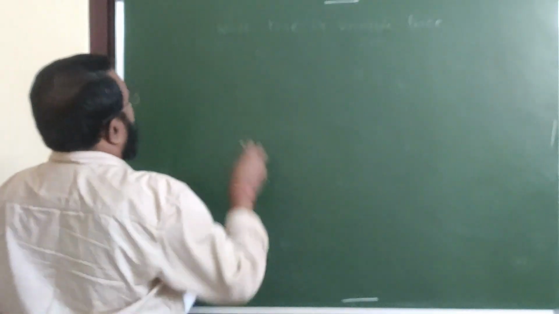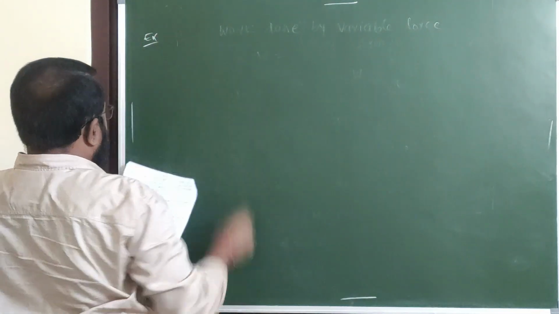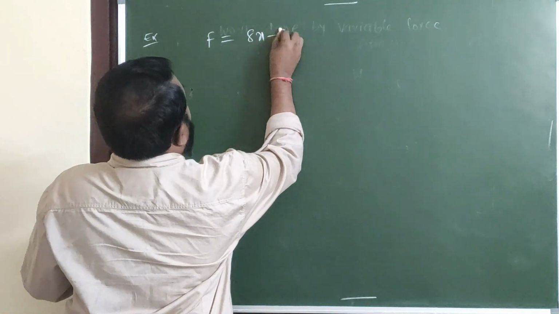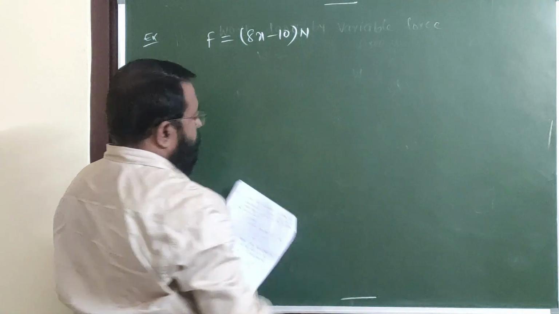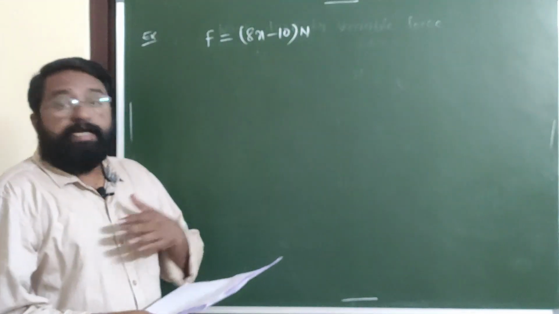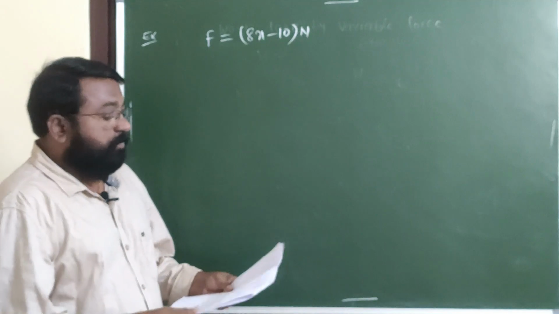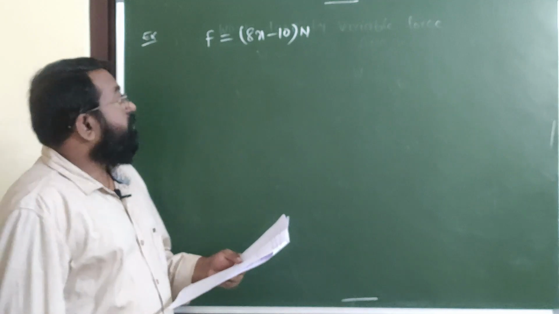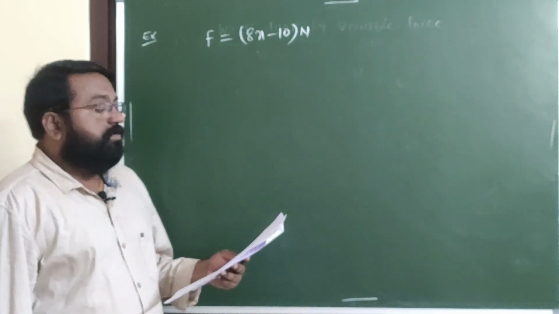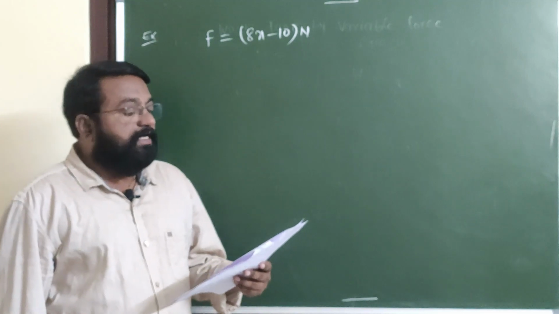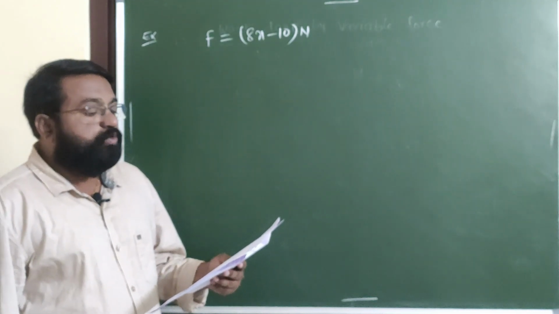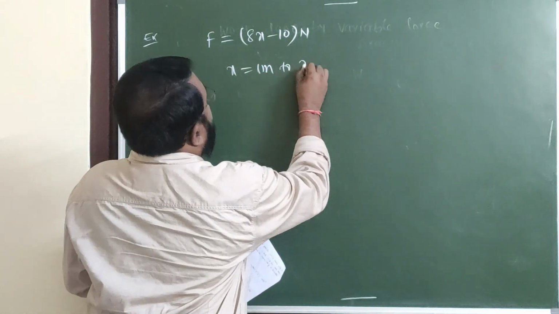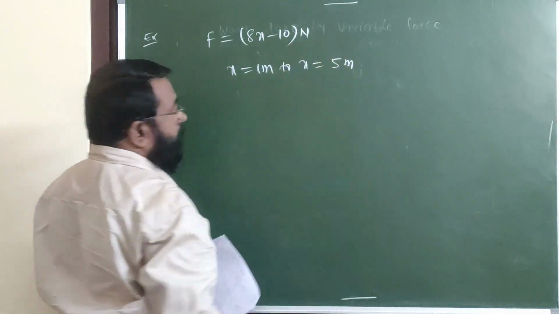First one, here, problem, for example, F is equal to 8x minus 10 newtons. See, I'm reading out the problem. A force acting on a particle which varies with x-axis, F is equal to 8x minus 10 newtons, where x is in meters. Find the work done by the force when the particle moves along the x direction from x equal to 1 meter to x equal to 5 meter.